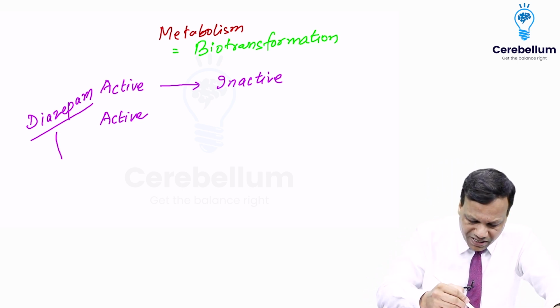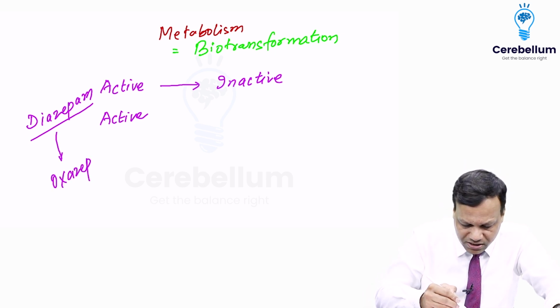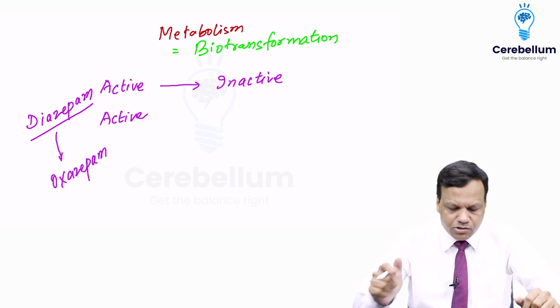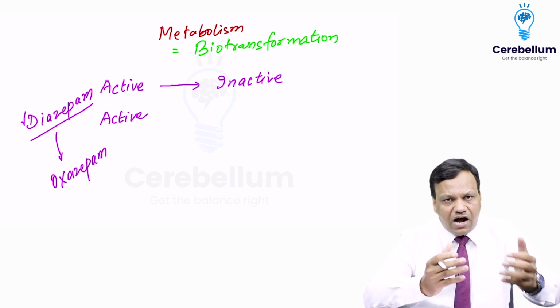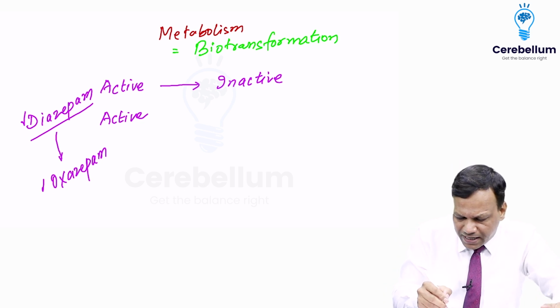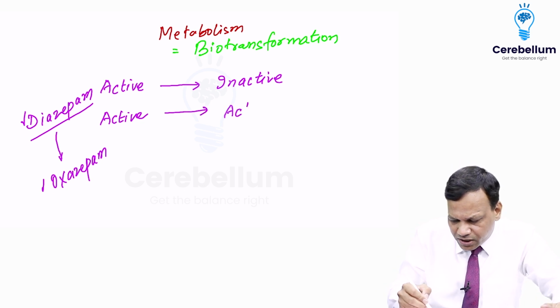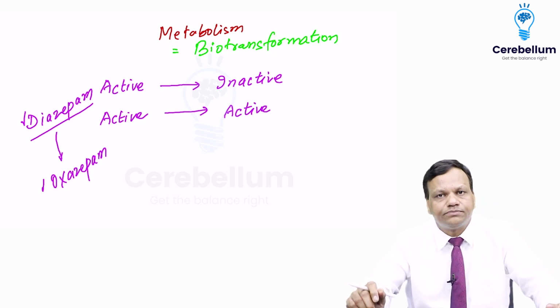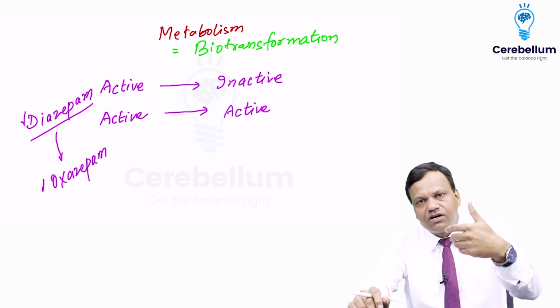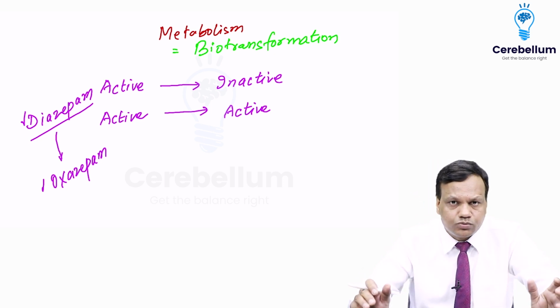After some time it is metabolized and converted to a compound known as oxazepam. Oxazepam can still depress the brain. So diazepam is active, and after metabolism it forms oxazepam, which is also active. So an active drug can be converted to an active metabolite. An active drug can become inactive, but it can also be converted to an active metabolite.